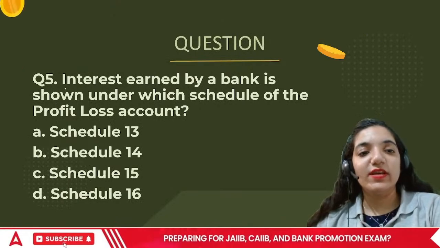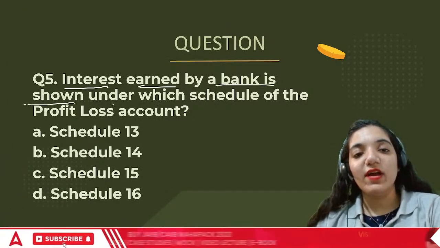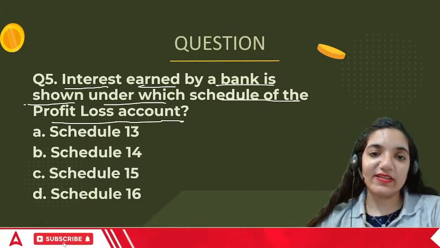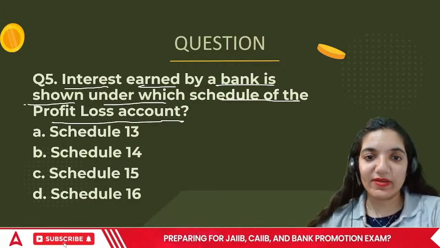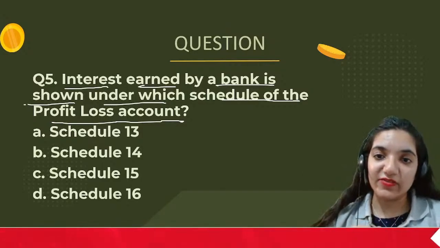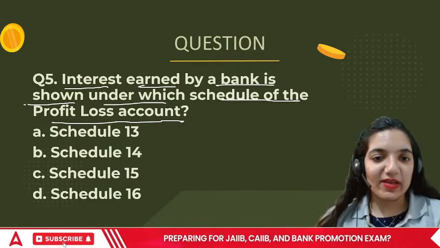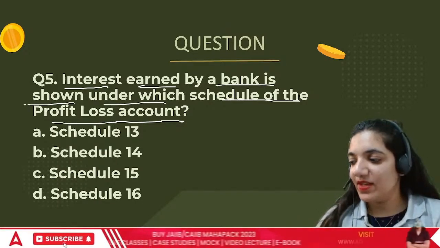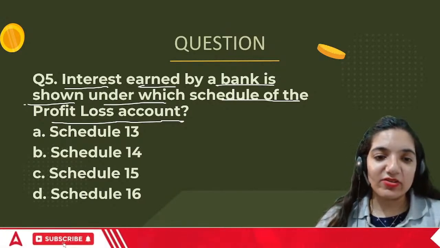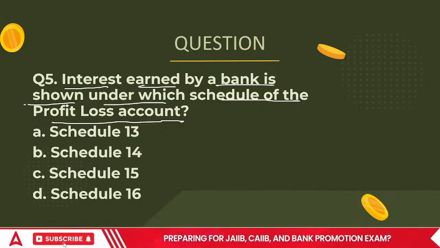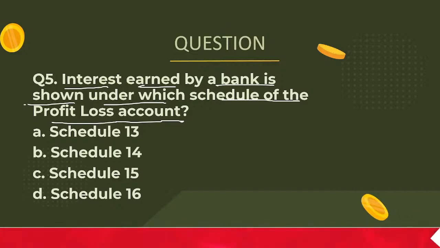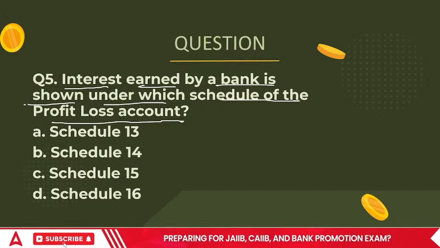Acha, next question. Interest earned by the bank is shown under which schedule of the profit and loss account? This portion is related to the area of income and expenditure. Interest earned by the bank is the primary source of earnings for a bank. Not anymore now. Now the banks also earn through treasury management. They buy and sell securities. They are also involved in agency services. So banks are not surviving on only one source of income; they are surviving and thriving and growing through multiple sources of income now.